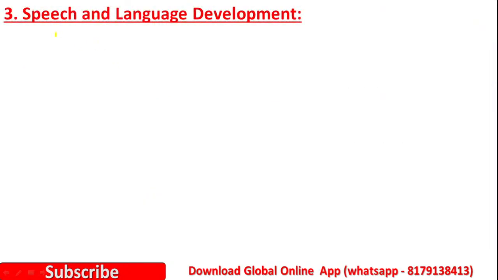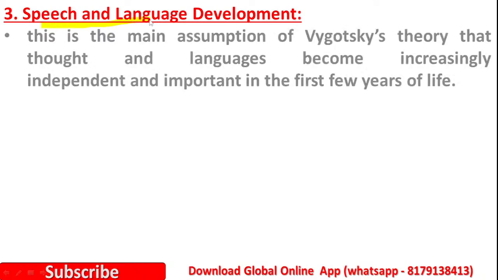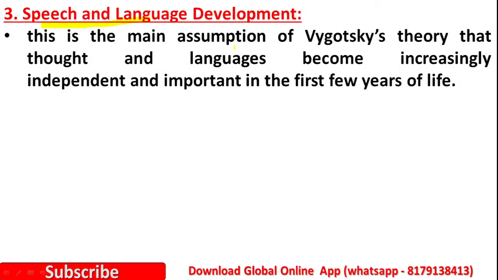Then the third one is speech and language development. This is the main assumption of Vygotsky's theory, that thought and language become increasingly independent and important in the first few years of life. Whenever a new baby is born, in the first few years the very important thing is speech and language development. So it is an independent variable. In the first few years, they give more importance to the development of language.